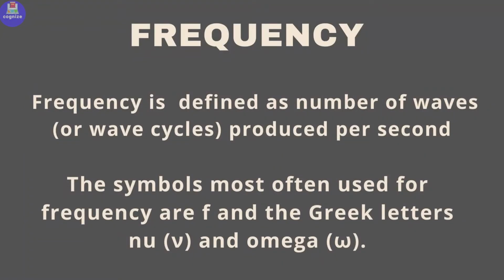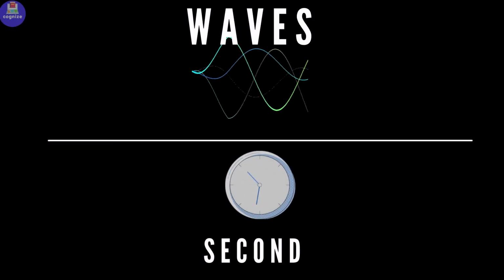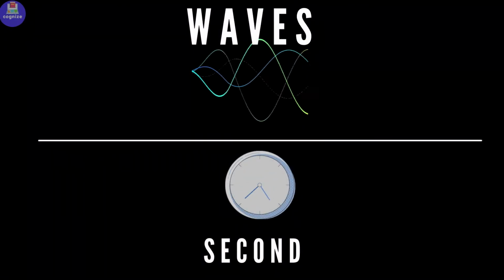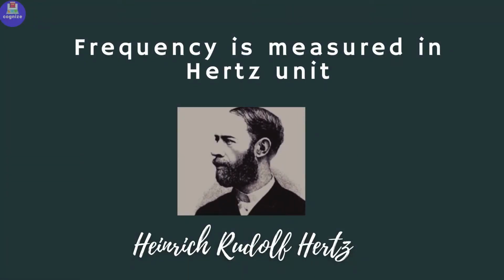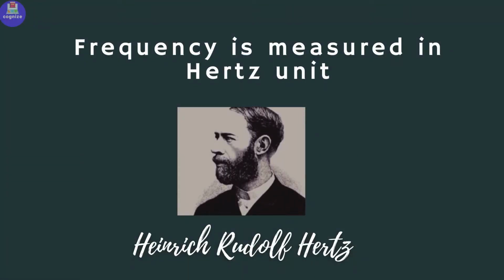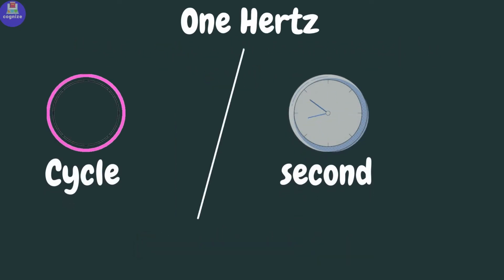Frequency: defined as the number of waves that pass through a fixed place in a given amount of time. Usually, frequency is expressed in the Hertz unit. It was named in honor of the German physicist Heinrich Rudolf Hertz. 1 Hertz is equal to 1 cycle per second.